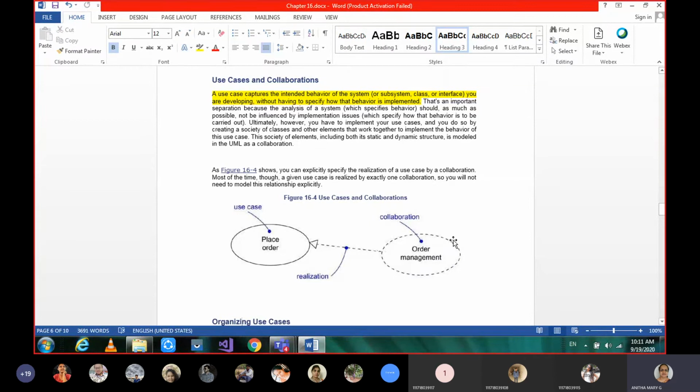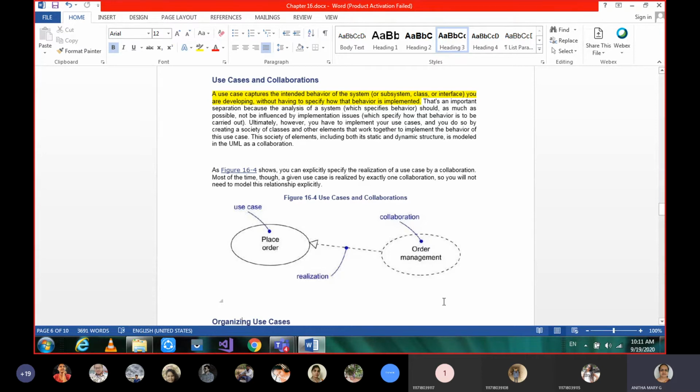Collaboration here is nothing but teamwork. See, order management. Order management is a system where it may have n number of use cases within it.